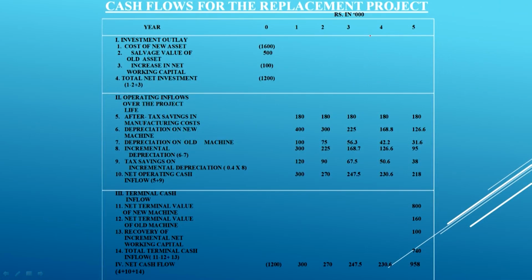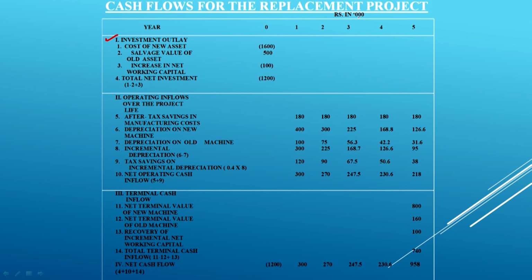So, in the 0 year, in the current period, we will first of all have to calculate the investment outlay. This is the first requirement. Number 1 is the investment outlay, which we are going to work out here, and the first thing is the cost of the new machine. What is the cost of the new machine? It is given to us, that is 16 lakh rupees. Since we are giving rupees in thousands, it means it is 1600 thousands, or 16 lakh rupees, or 1.6 million rupees.